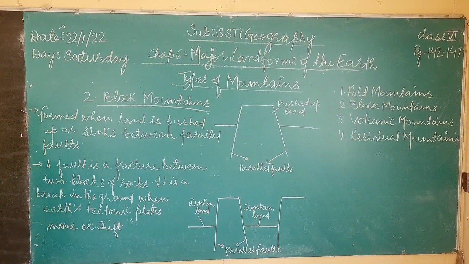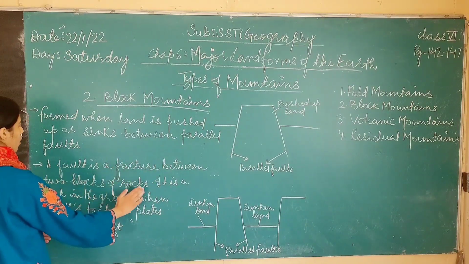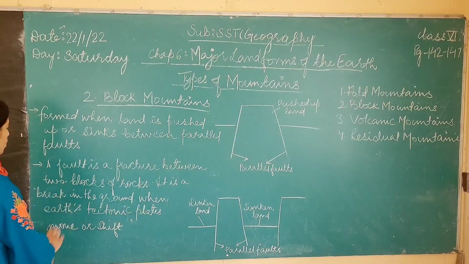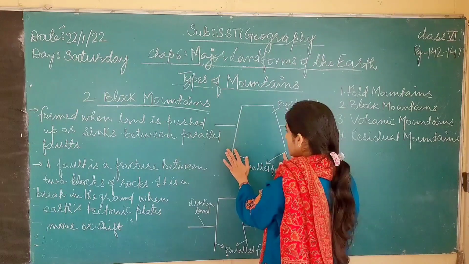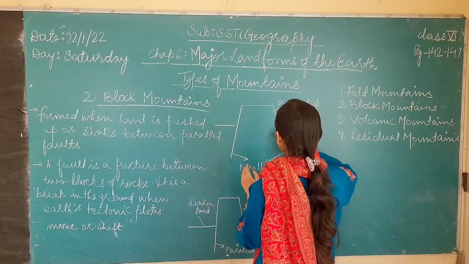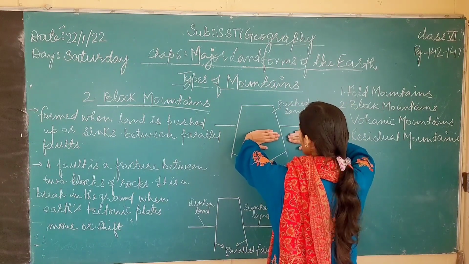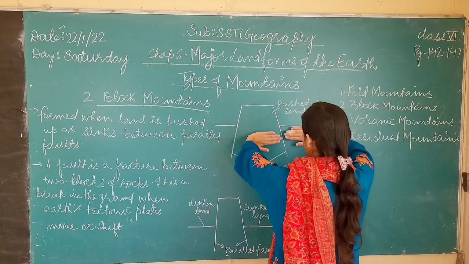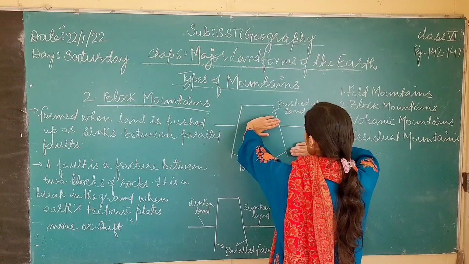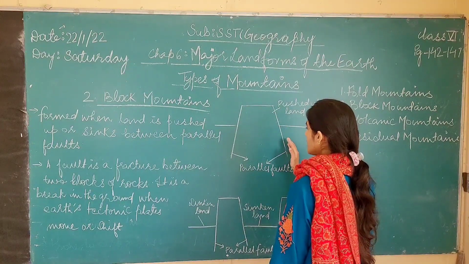Okay. So now what is a fault? A fault is a fracture between two blocks of rocks. It is a break in the ground when Earth's tectonic plates move or shift. A fault is basically a crack or a fracture between two blocks of rocks like these, and there has been a fracture between them. This is the crack and this is the fracture, which is called a fault.